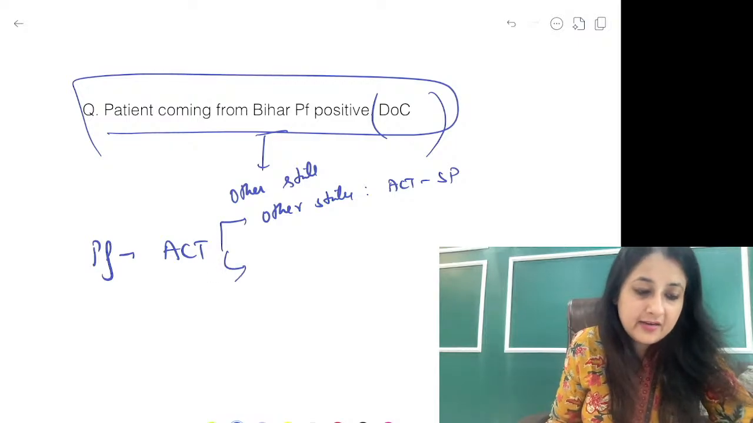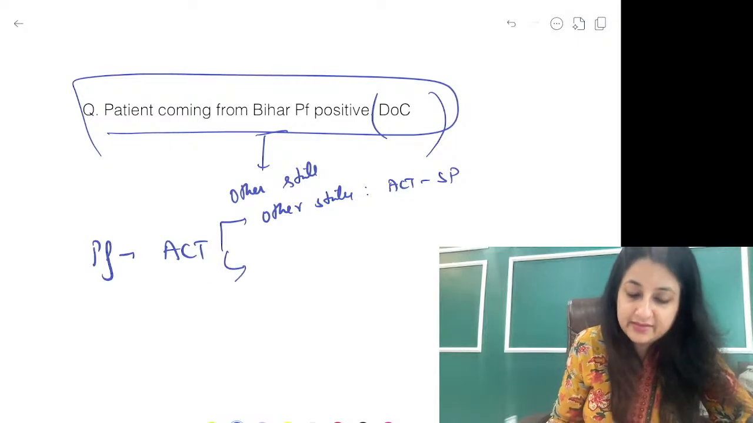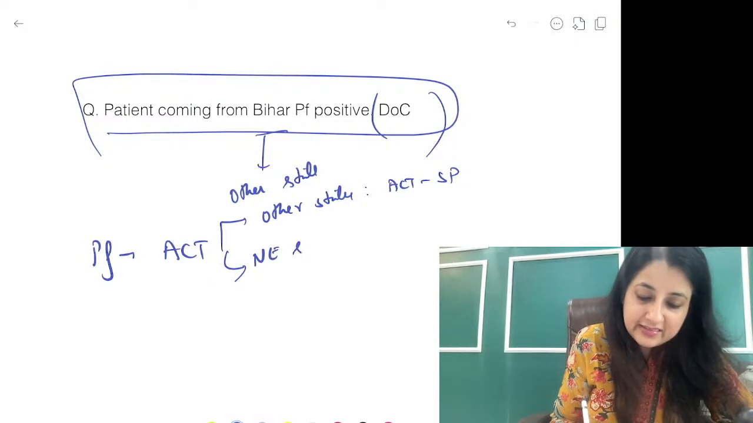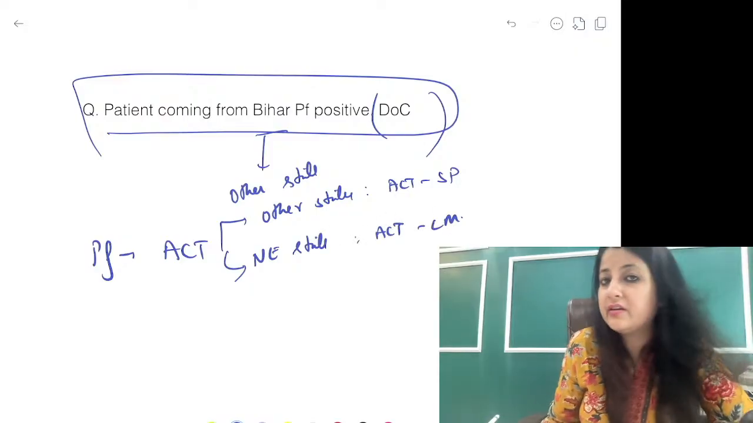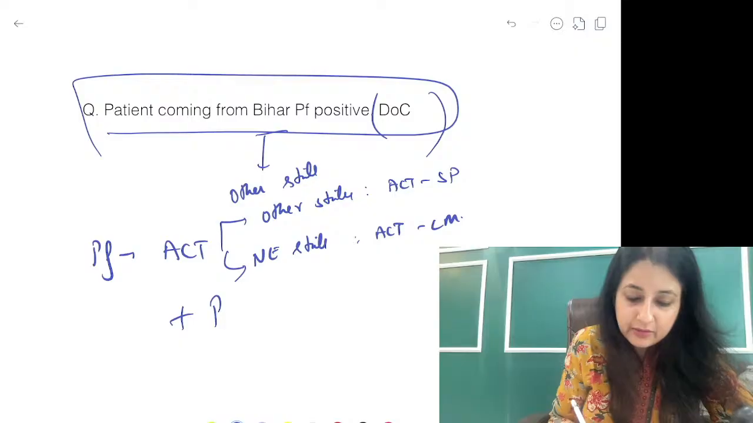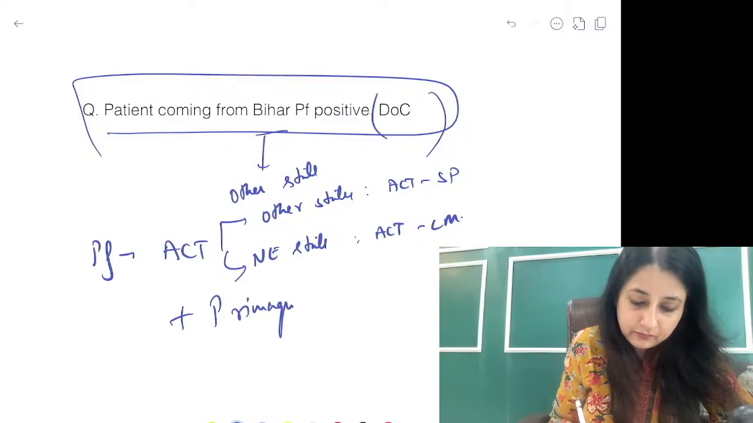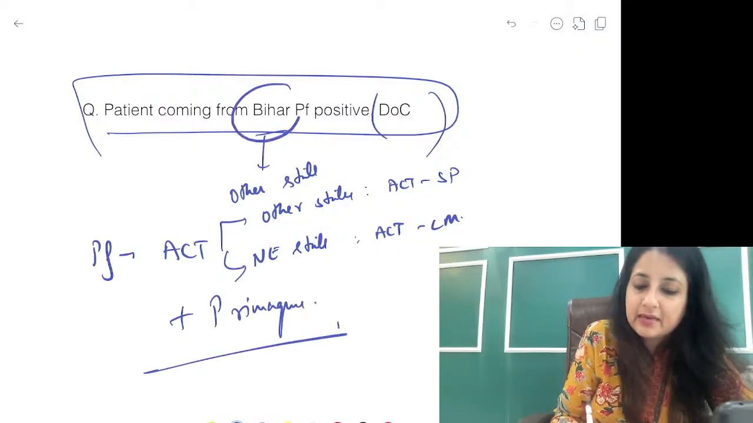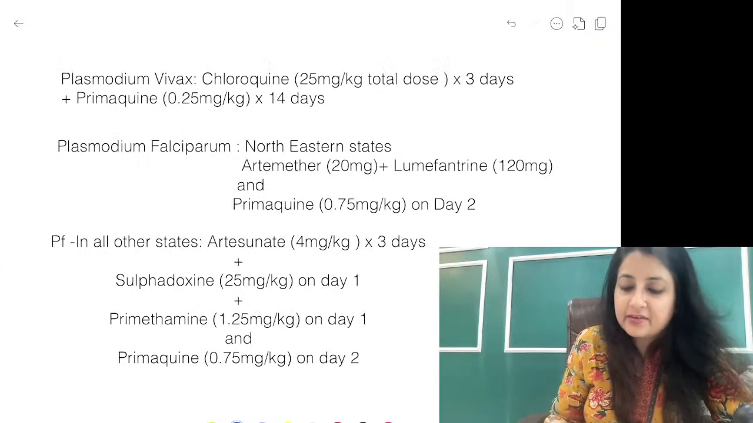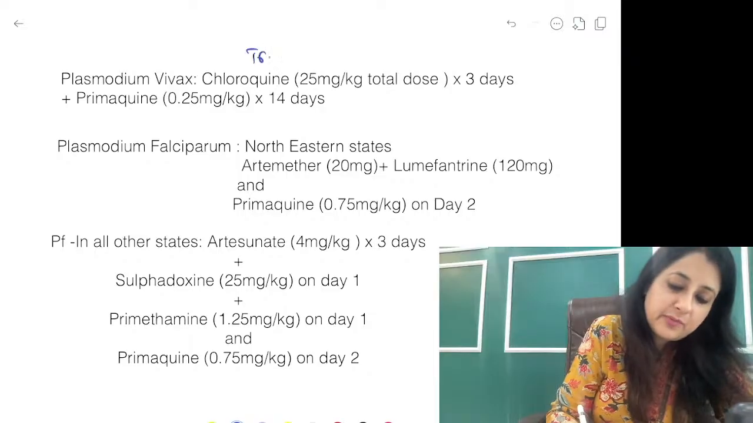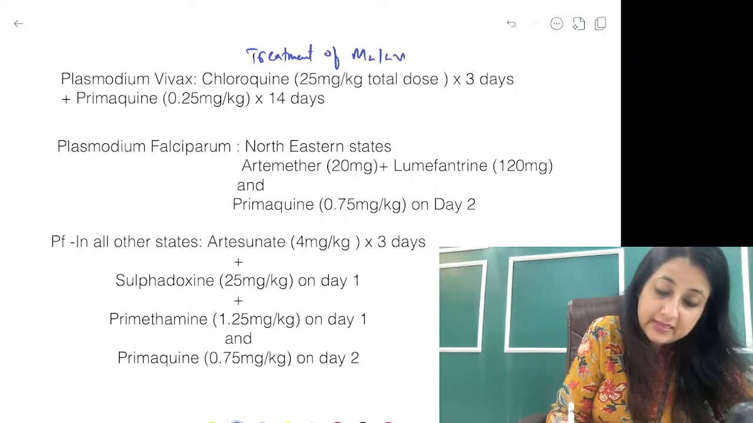Yes, very good there. ACT, SP, Dipanshu, that's good. And if it is northeastern state, it is ACT, LM, artemether lumefantrine. Plus हमने को क्या ऐड करना है? Primaquine. So here he is coming from Bihar, so I am going to stick to ACT, SP. Alright, but I have made a chart for you guys. This is treatment of malaria. This is your go-to chart. You do get question on this.